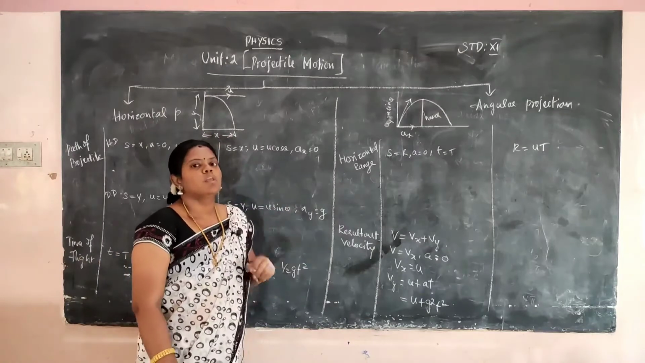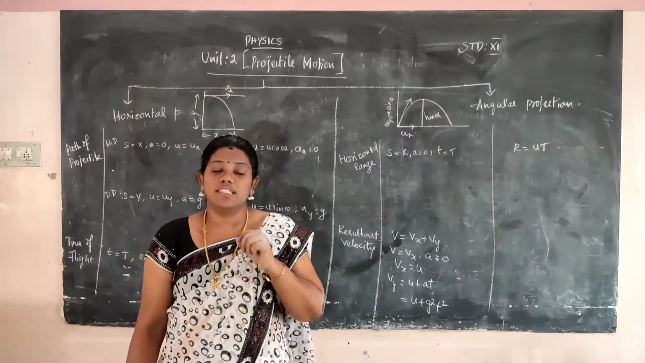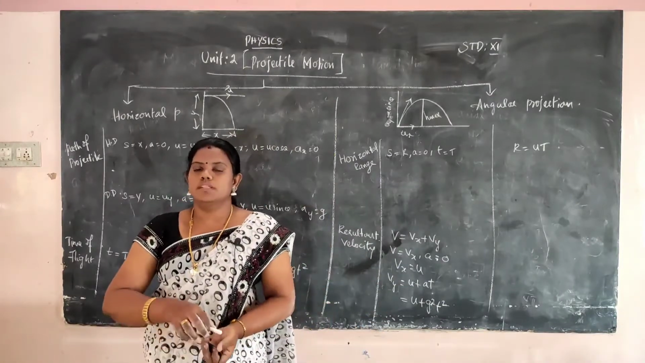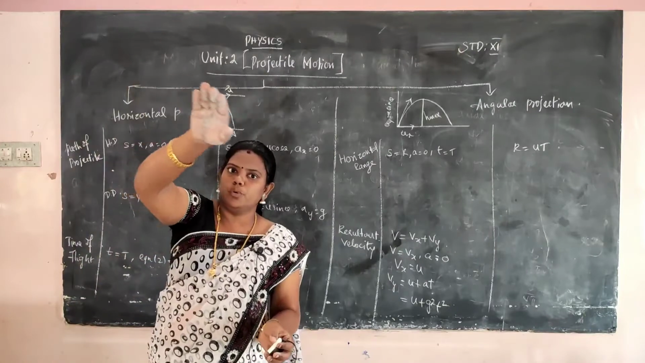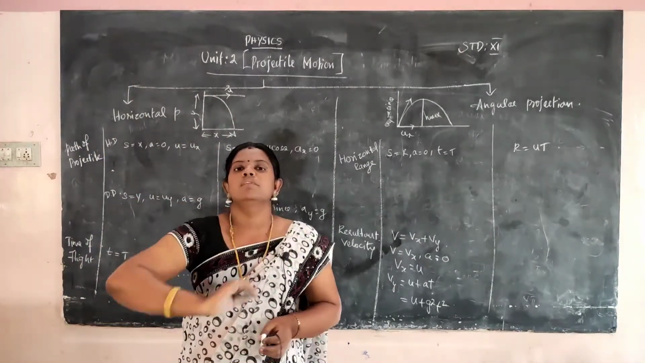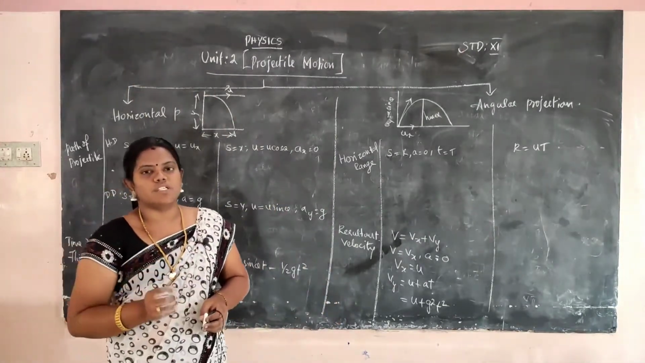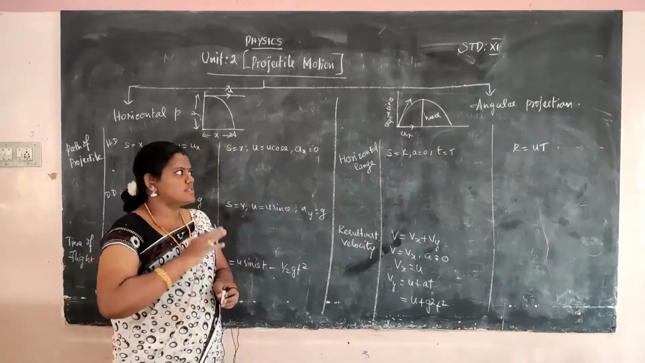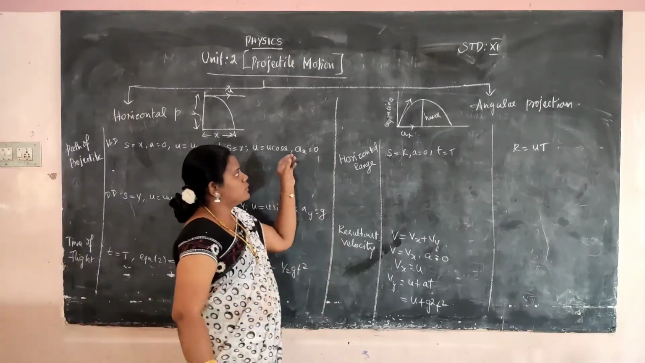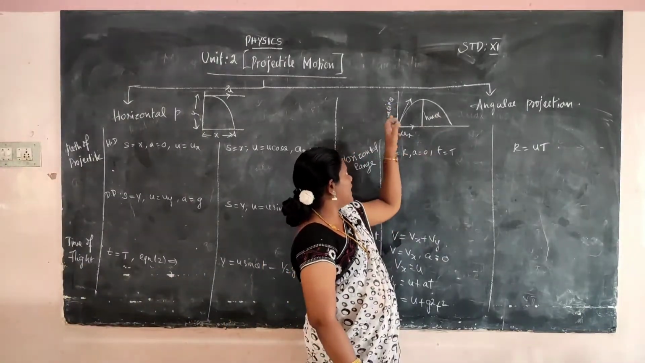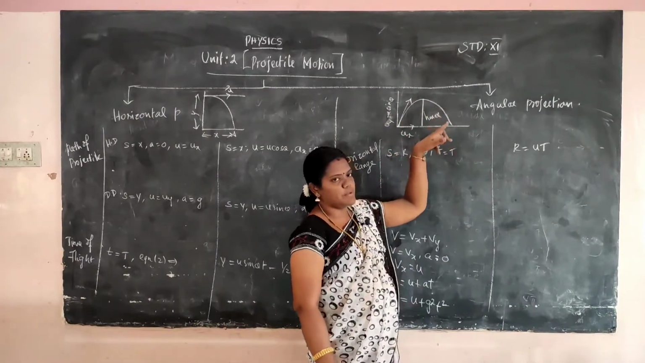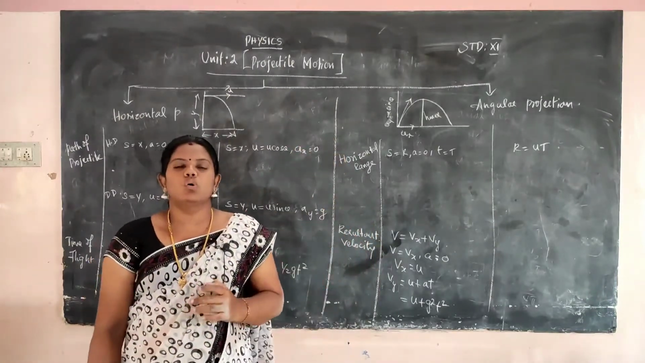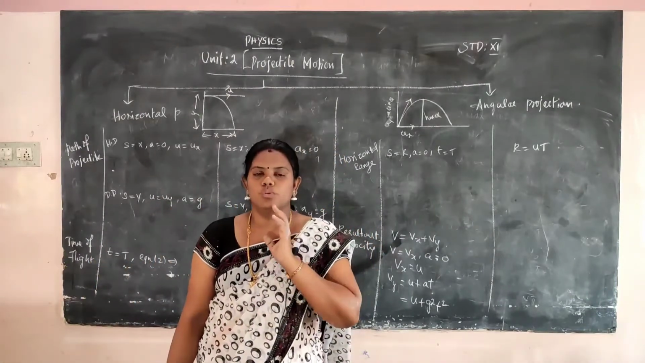Angular projection means you throw one thing, and it first moves upwards and then moves downwards. Going up and then falling down is called angular projection. In angular projection, you definitely have to mention the angle of projection. Okay, that is angular projection. Here is a diagram: that is the x-axis, that is the y-axis, and going like this and coming down like this is angular projection. At the top point the velocity is 0. So the maximum height also has to be calculated.